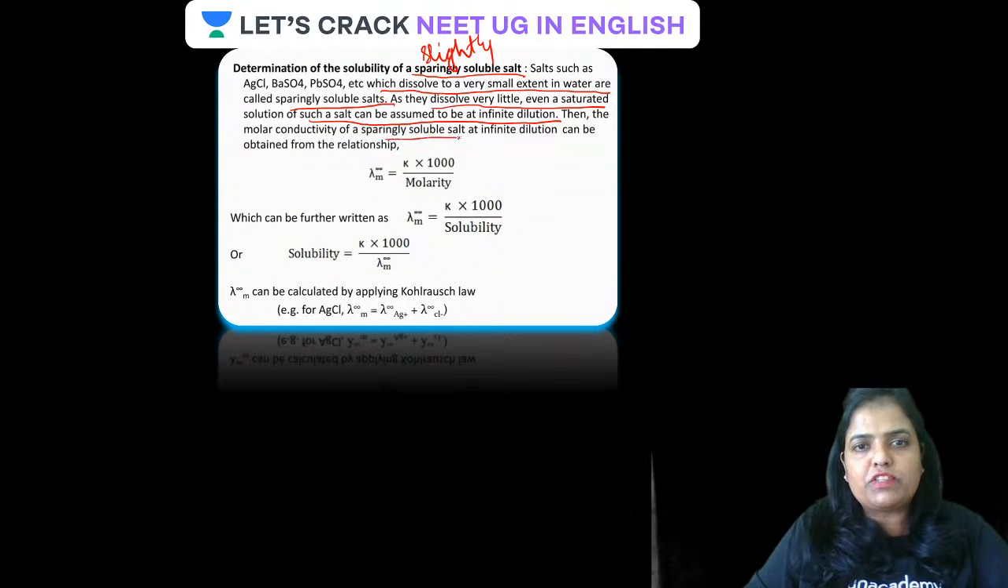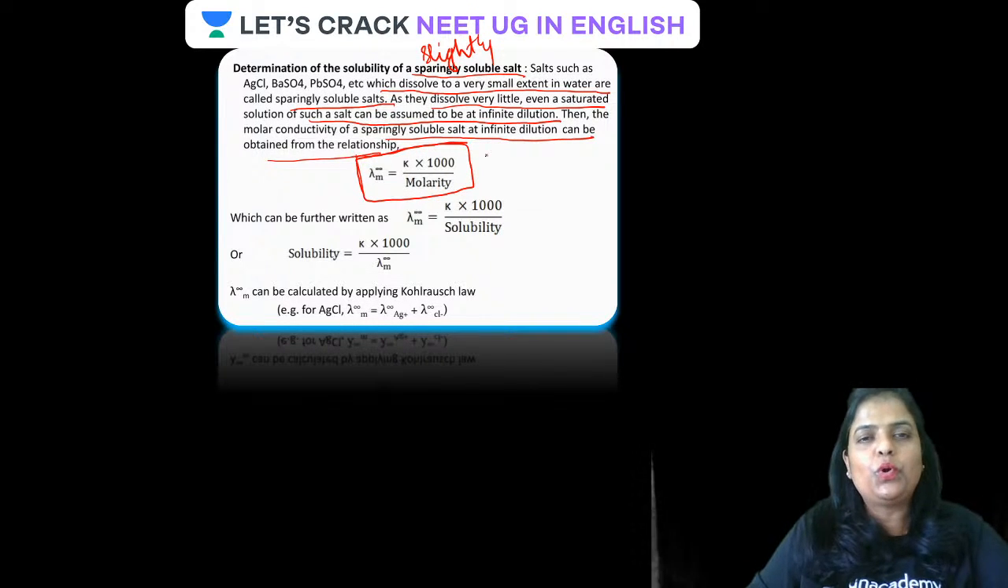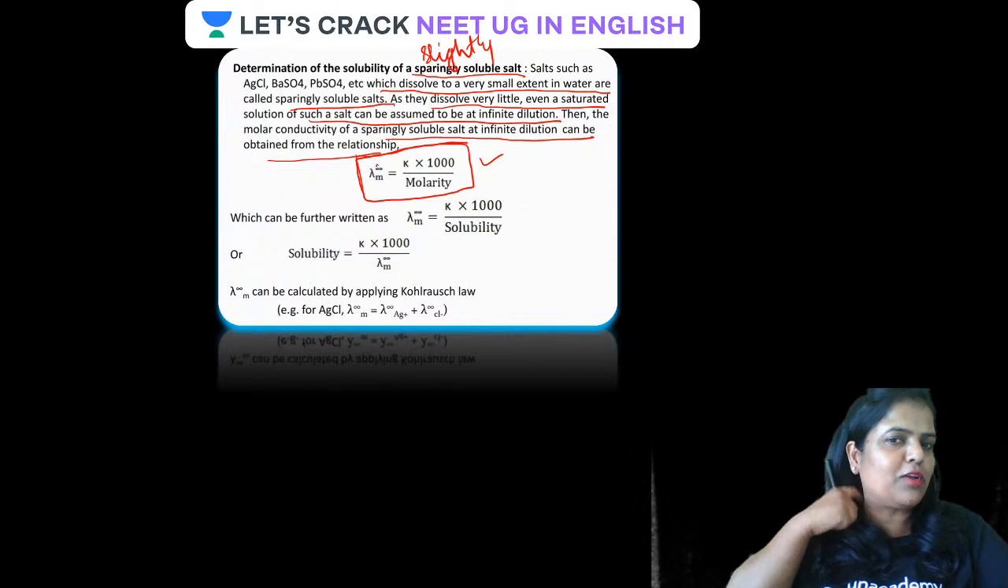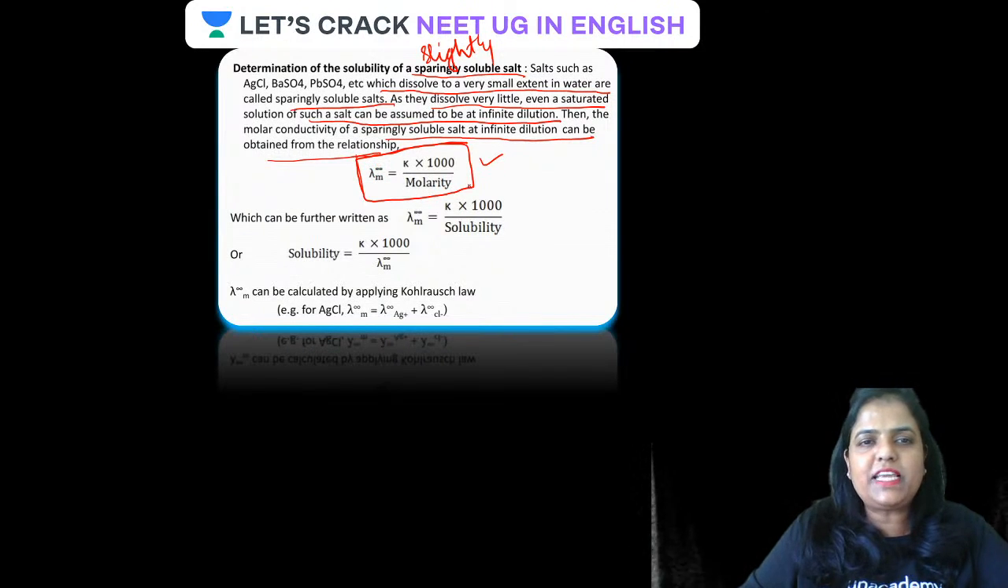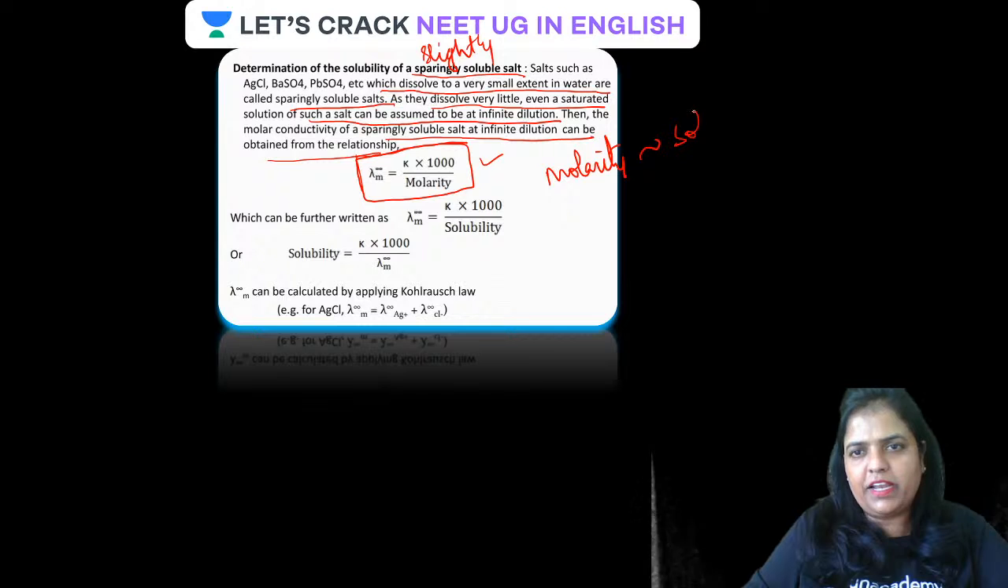Then molar conductivity of a sparingly soluble salt at infinite dilution can be obtained from the relationship. Molar conductivity at infinite dilution is related to conductivity of solution and molarity by this formula: K into 1000 upon molarity. Similarly, molarity can be related to solubility. Molarity and solubility are related to each other.